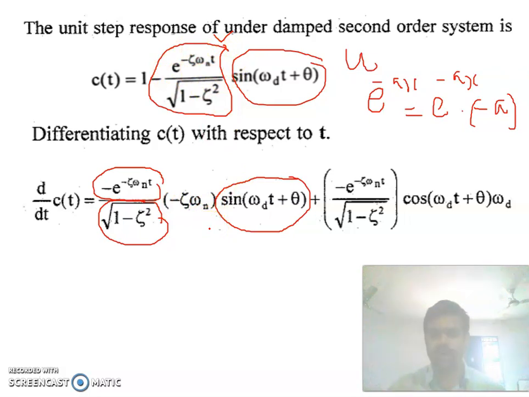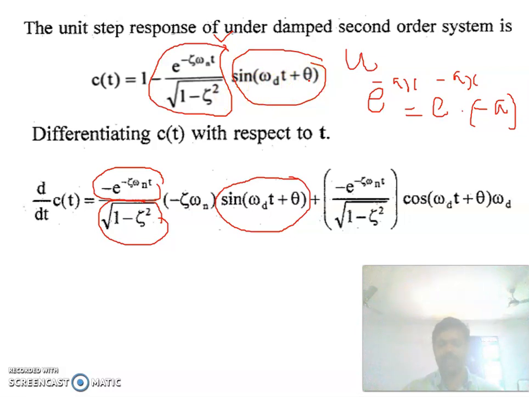So the first part is over. Now we go for the second part, where we keep v as it is: minus e to the power minus zeta omega n into t divided by root of 1 minus zeta square.